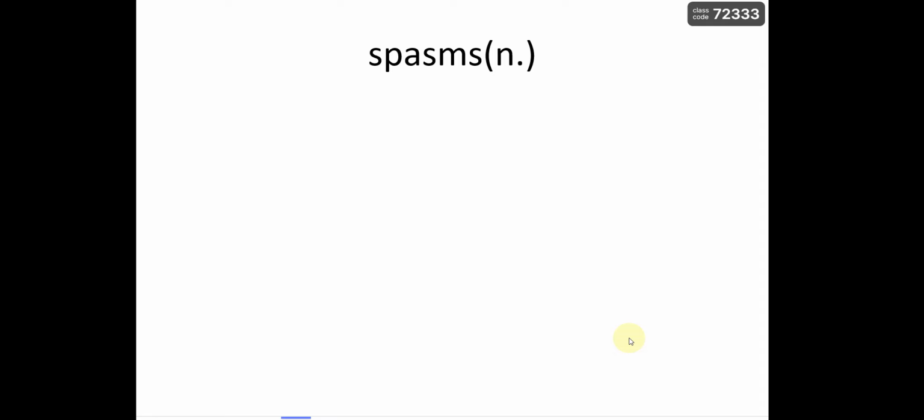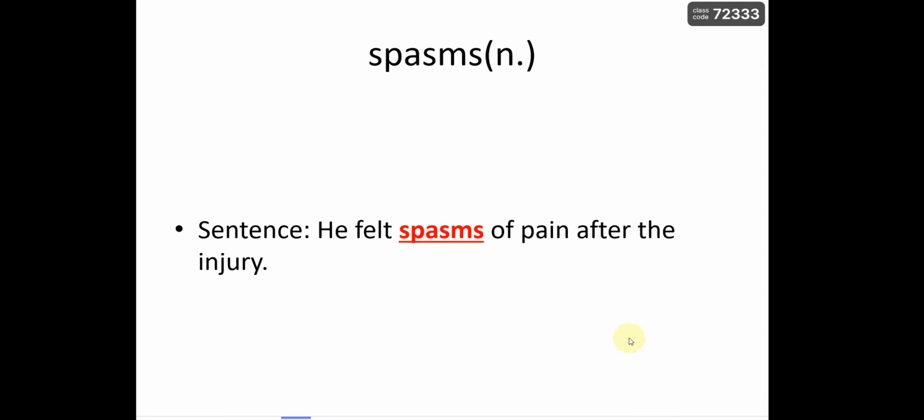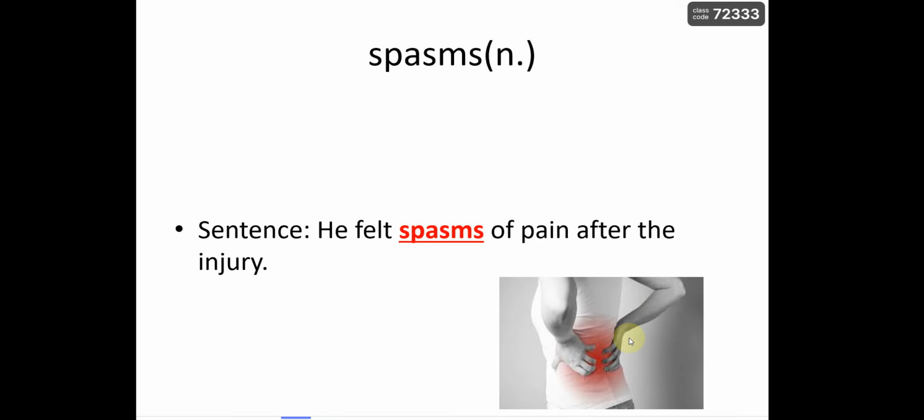Spasms. Spasms is a noun. Let's find out the meaning of this vocabulary word. He felt spasms of pain after the injury. So, what is the meaning of this vocabulary word? Let's check the picture first. You can see that this lady has a spasm in her back.